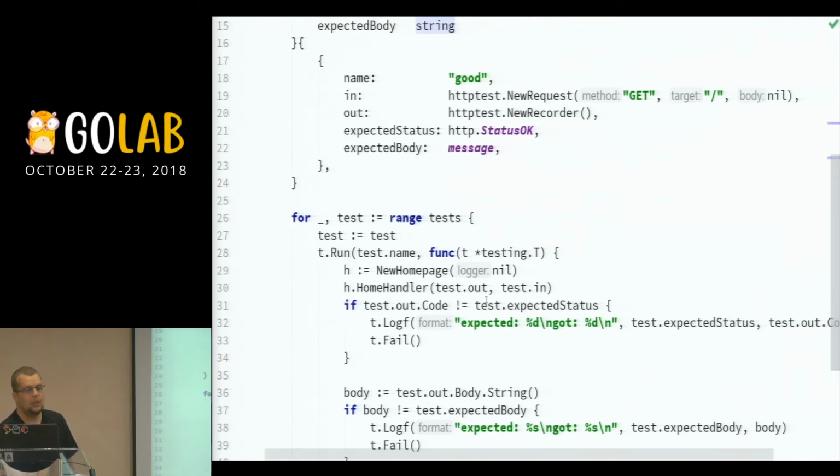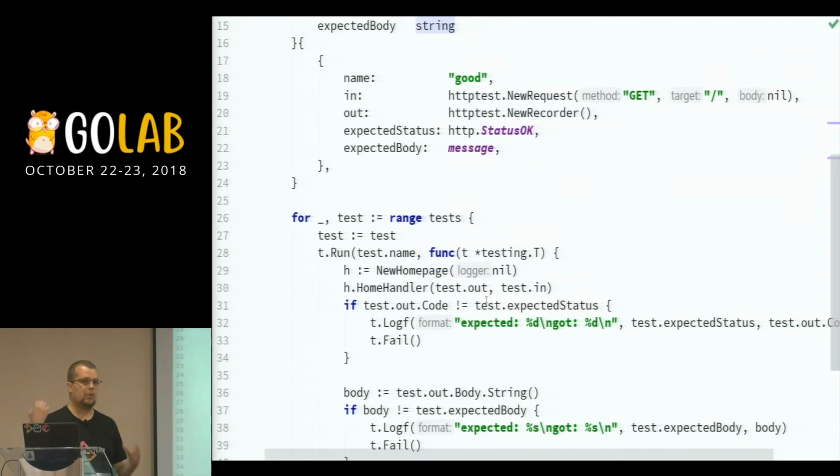And then what do I do? Well, I do basically what my code does, almost. I take a new homepage handler. I don't want to test the logging part for now, so I can just ignore that. And I'm executing my handler directly. So I can just see, okay, if I provide you a proper request, do I get a proper response back?